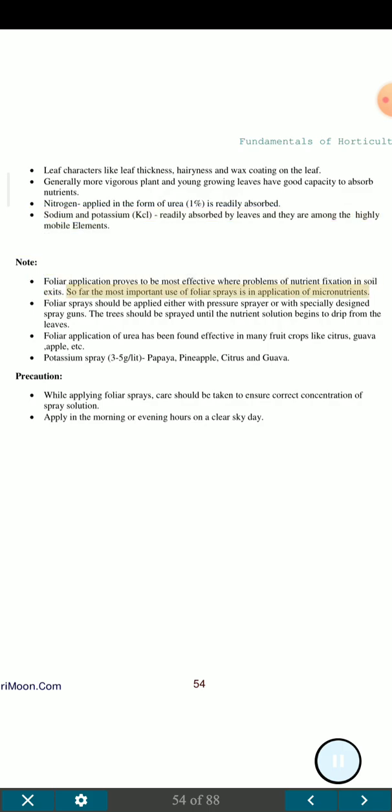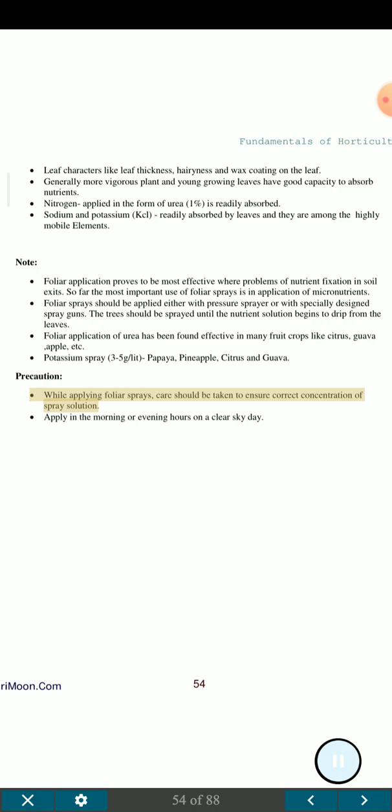So far, the most important use of foliar sprays is in the application of micronutrients. Foliar sprays should be applied either with a pressure sprayer or with specially designed spray guns. The trees should be sprayed until the nutrient solution begins to drip from the leaves. Foliar application of urea has been found effective in many fruit crops like citrus, guava, apple, etc. Potassium spray 3 to 5 g per litre for papaya, pineapple, citrus and guava.